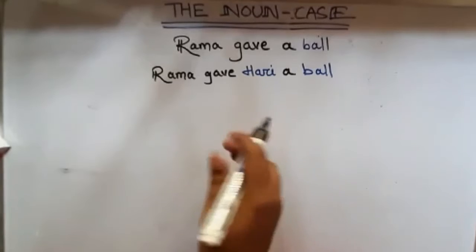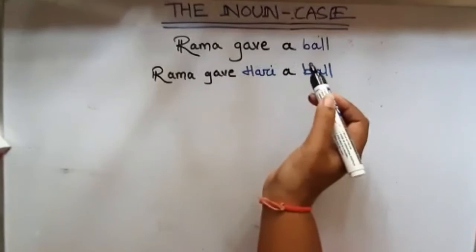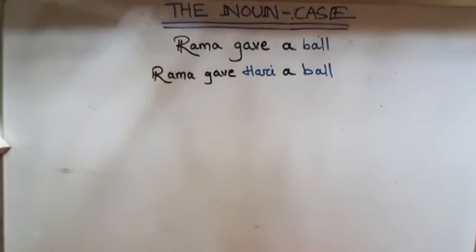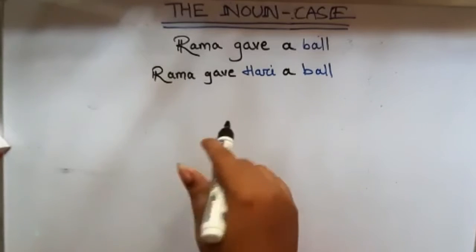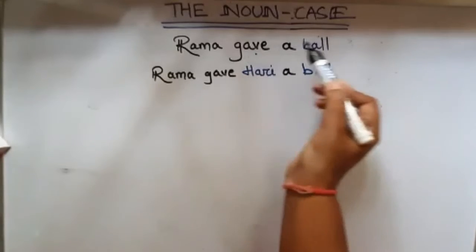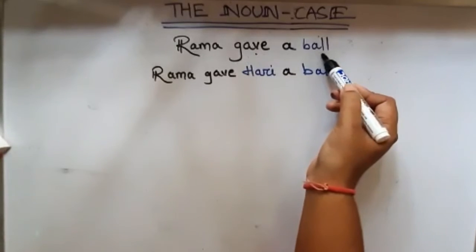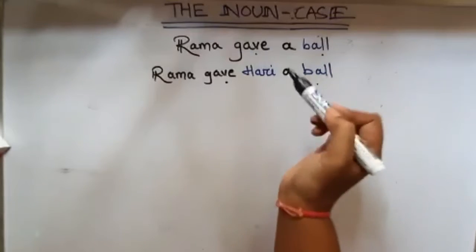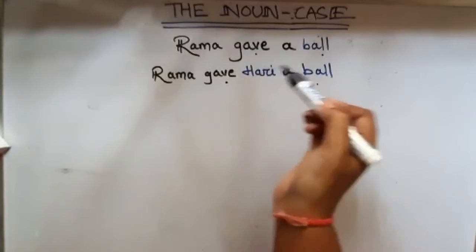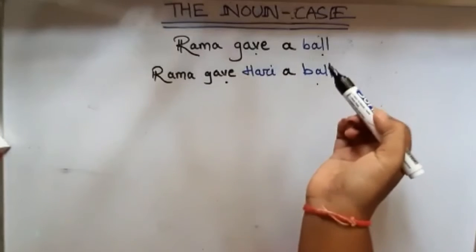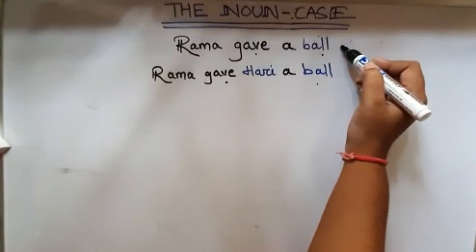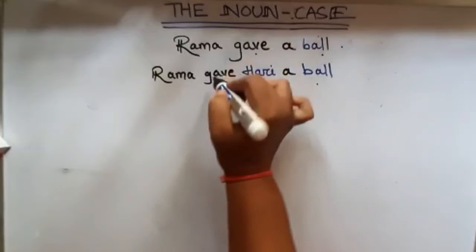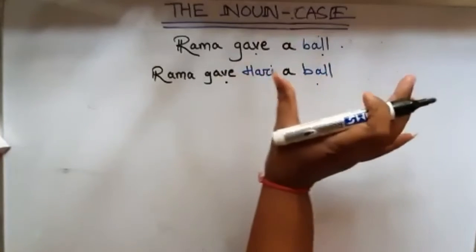Now see the sentences that I wrote. Rama gave a ball. Rama gave Hari a ball. Here ball is the object of the verb gave. Gave का ये object हो गया ball, इधर भी gave का object हो गया ball. In the second sentence we are told that Hari was the person to whom Rama gave a ball. In the first sentence it is written that Rama gave a ball, and in the second it's written that Rama gave Hari a ball.